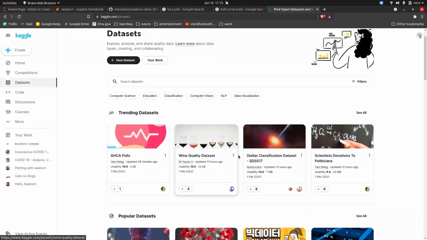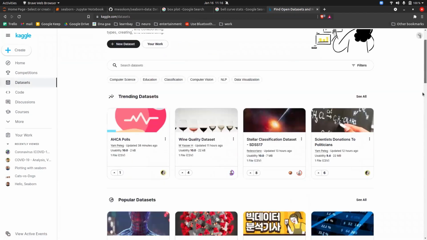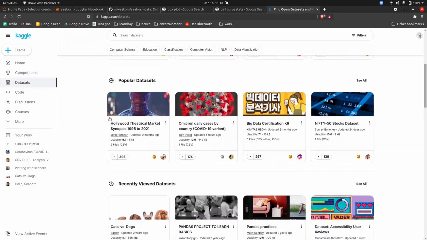So wine quality data set, stellar classification data set, scientist donation to politician data set, and stuff like that. So a lot and lot. So if you are interested in Hollywood or Bollywood, we have a dataset for that also. Interested in Omicron daily cases by country, we have that dataset also. Basically, if you're interested in stock prices, we have that dataset also. Basically, you will get all kind of dataset to practice of your interest, of your domain.